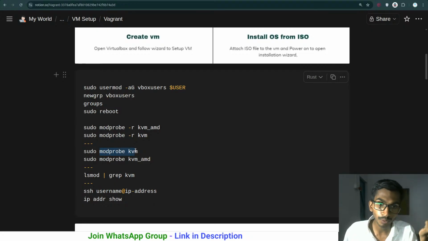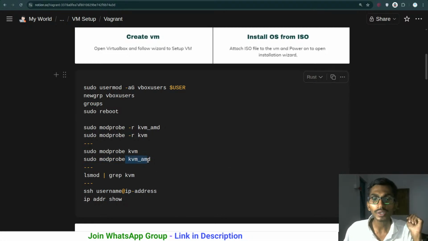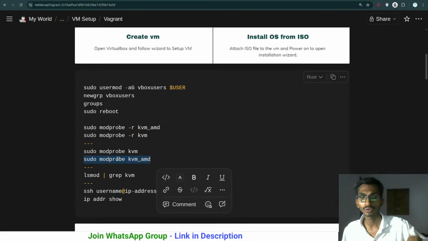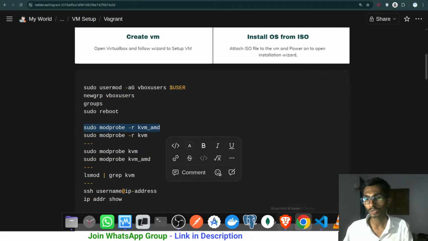This is called modprobe kvm. You mainly have to run this particular command if you are on Linux; it mainly works on Linux. If you are on Windows, you can find out more about how it works. Whenever you are running a virtual machine, your KVM should not be running. Your CPU should not be using the KVM. In that case, you will have to stop this kvm_amd. You can know more about it; I just got to know about it from ChatGPT. So you will have to stop it. Once you have stopped it, only then will you be able to run it.